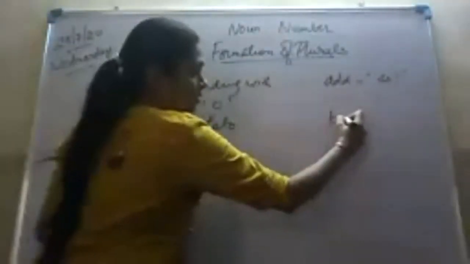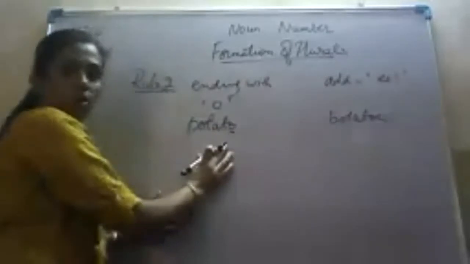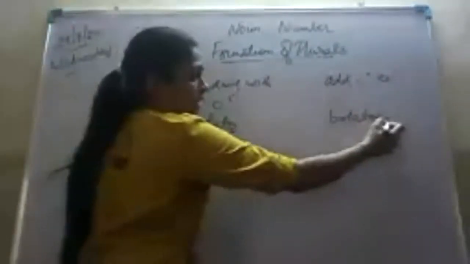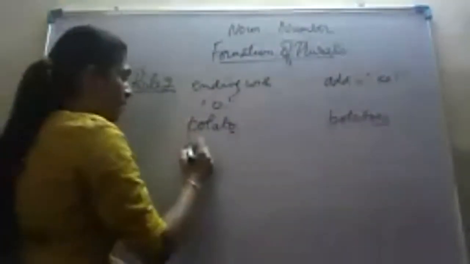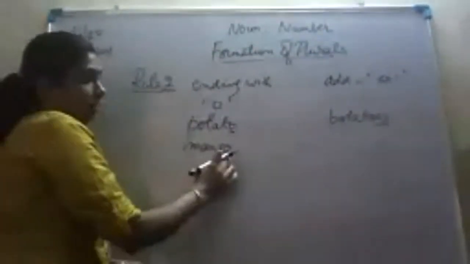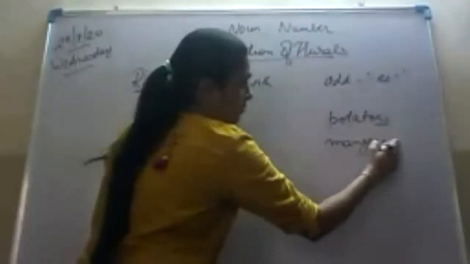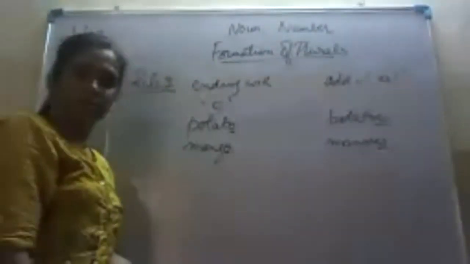The plural is potatoes. See, it is ending with O. We have formed its plural by adding es. Mango. It's ending with O. So we'll form its plural by adding es. Mangoes. Is it clear?